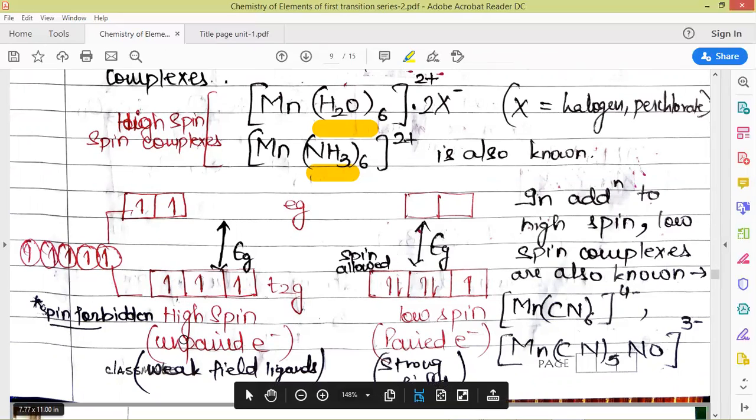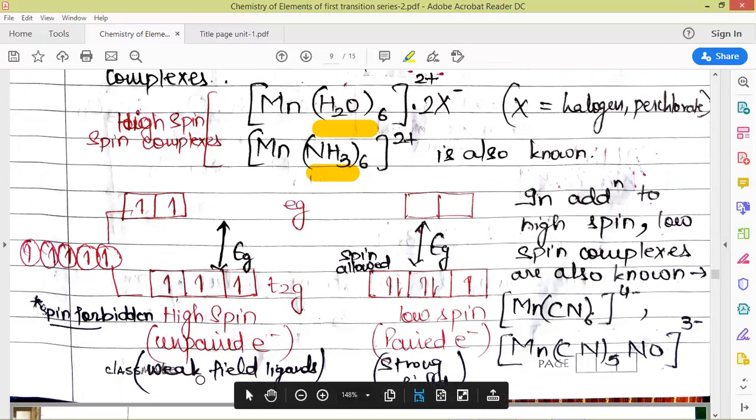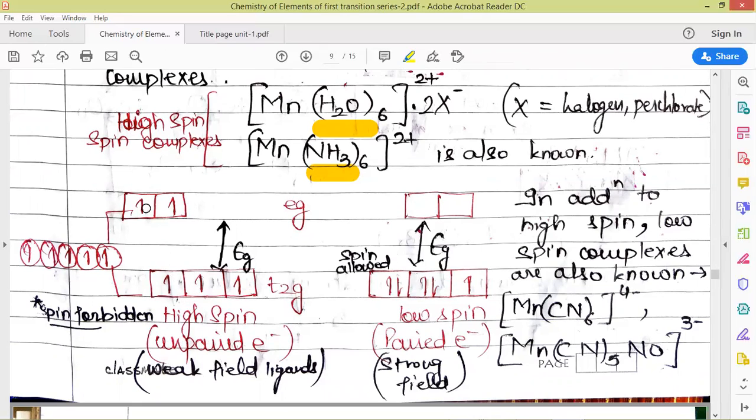So for weak field ligands, I think I have just reversed the explanation. For weak field ligands, high spin complexes are obtained. This is because where the energy gap is less, electrons will get easily promoted to the higher level instead of getting paired up.